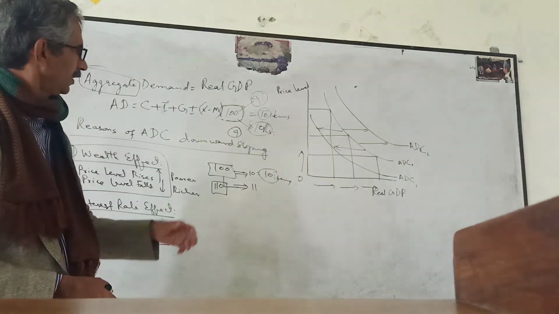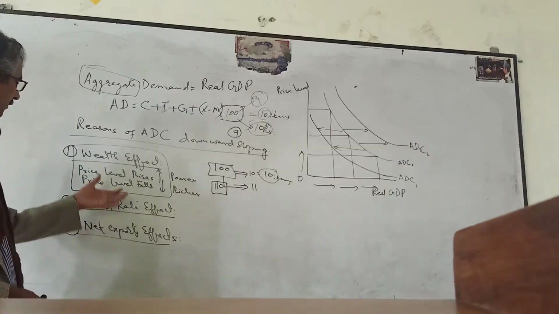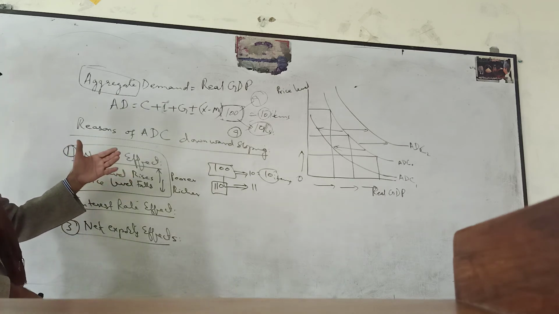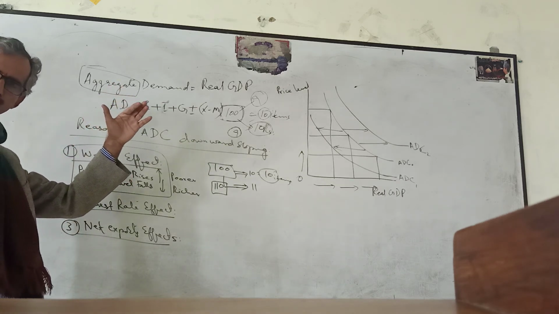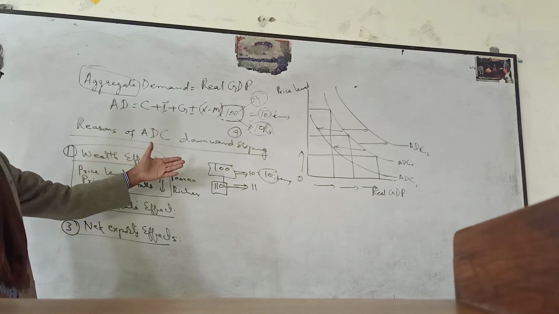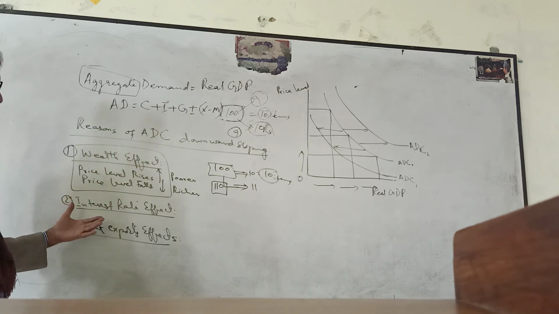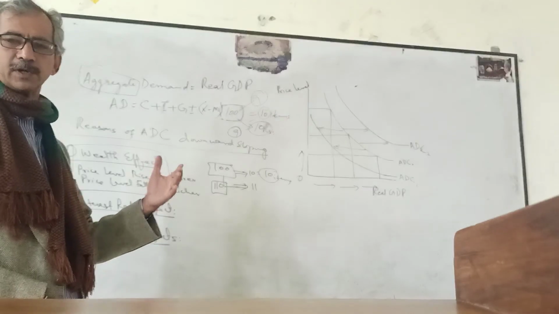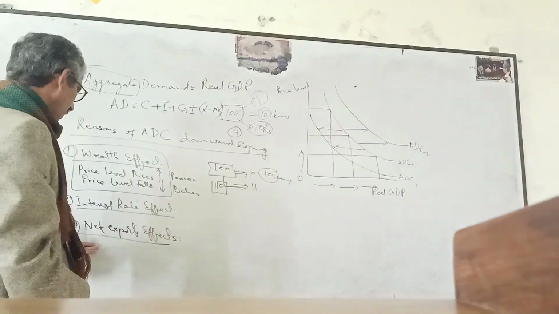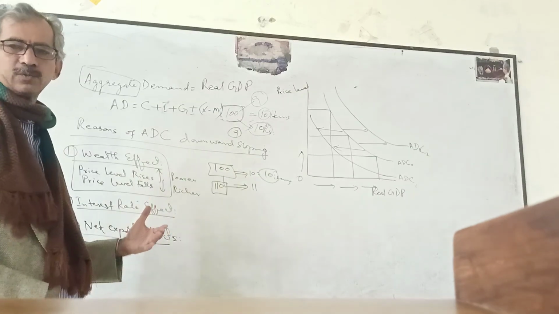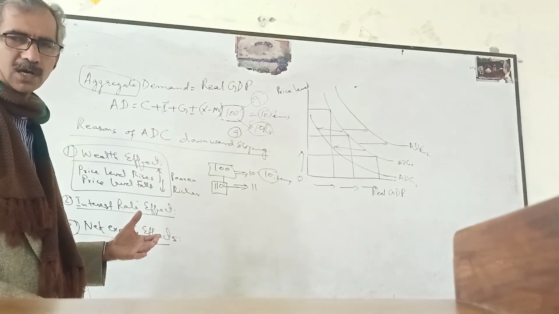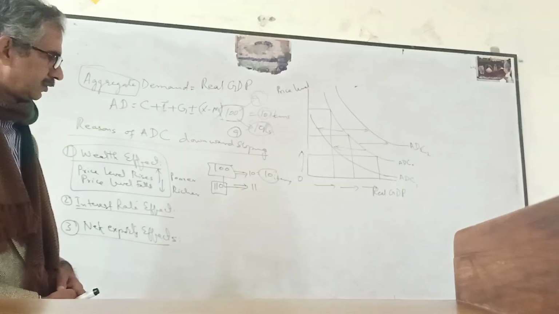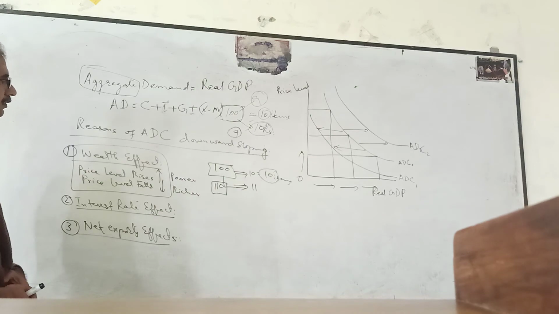So hopefully you have got some idea about the reasons that the demand curve is downward sloping. Because of the wealth effect, people feel poorer when prices rise. Interest rate effect, people need more money whenever the price level rises. Net export effect, whenever prices rise, your goods become costlier for the foreigners and foreign made goods become cheaper for you. So the net effect will be negative.